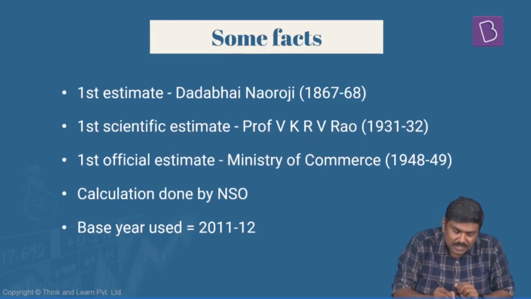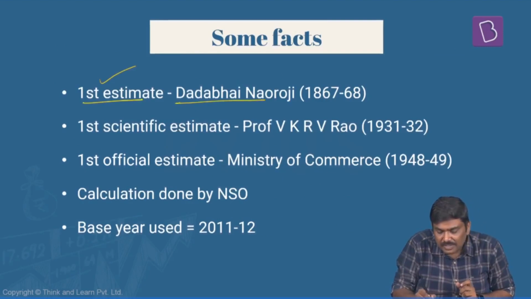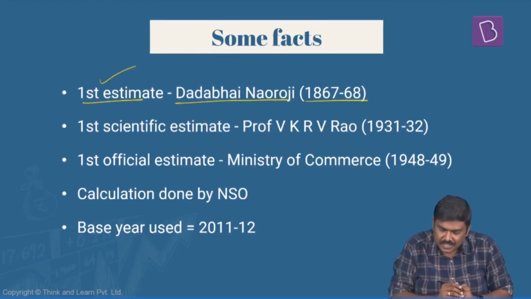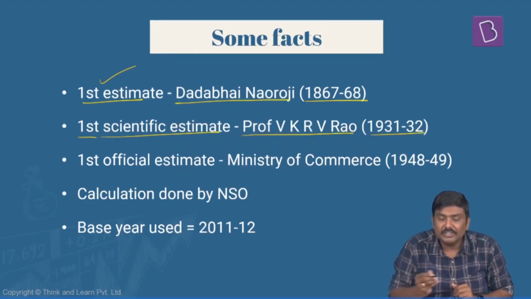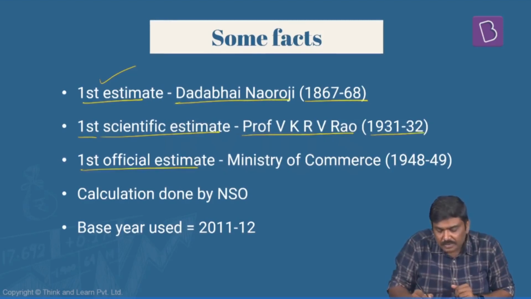Now, finally, some factual information. The first estimate in case of India was given by Dadabhai Naoroji in 1861-68. The first scientific estimate was given by Professor V.K.R.V. Rao in 1931-32. The first official estimate was given by the Ministry of Commerce in 1948-49. Calculation right now is done by the NSO, and the base year that is used is 2011-12.